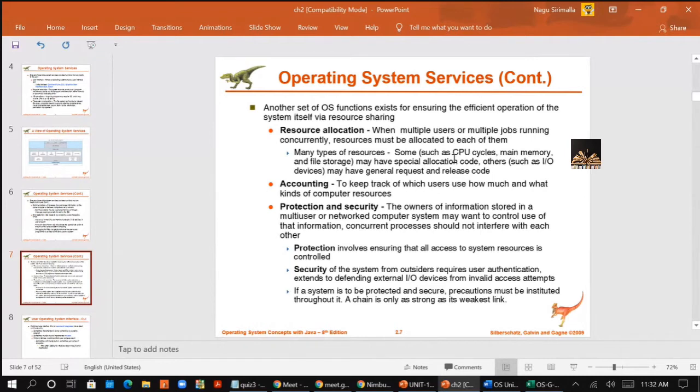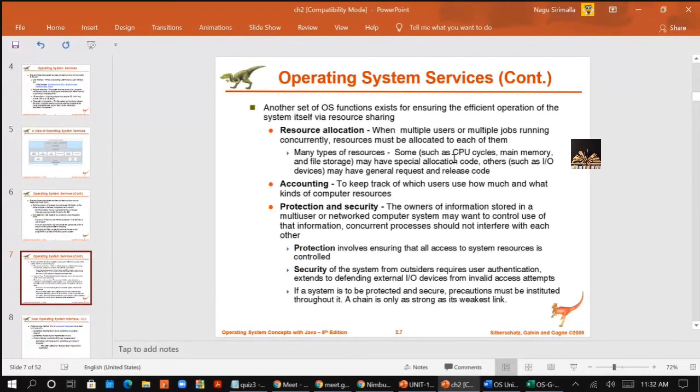With that, it can allocate an equal amount of time to each job. Those jobs will be executed, and then the other jobs will be given to the CPU. This is all about resource allocation.